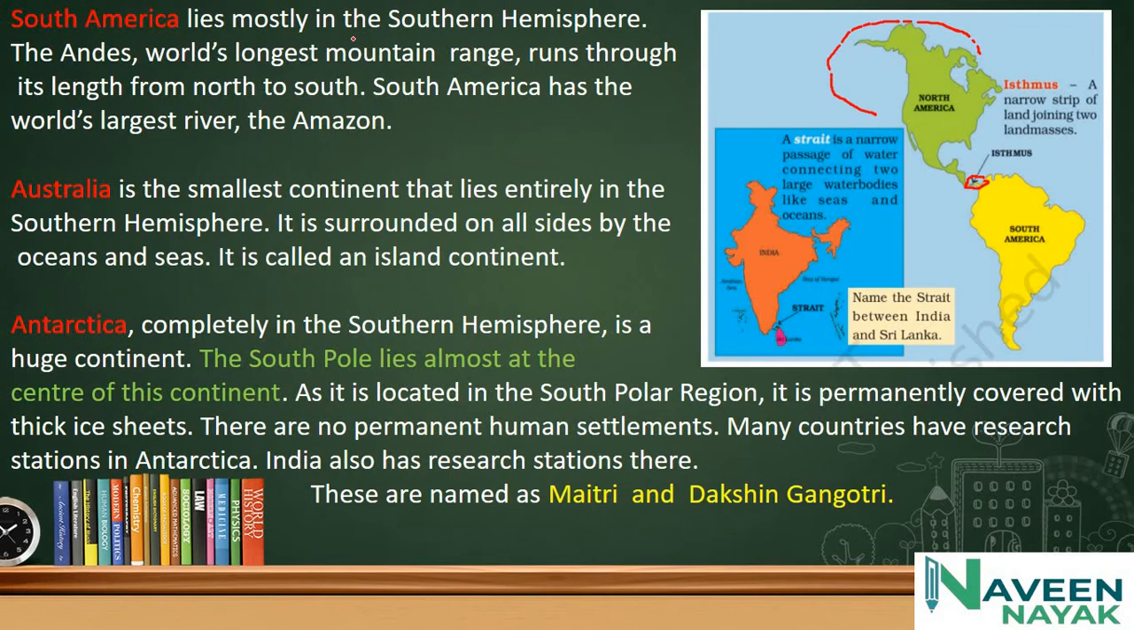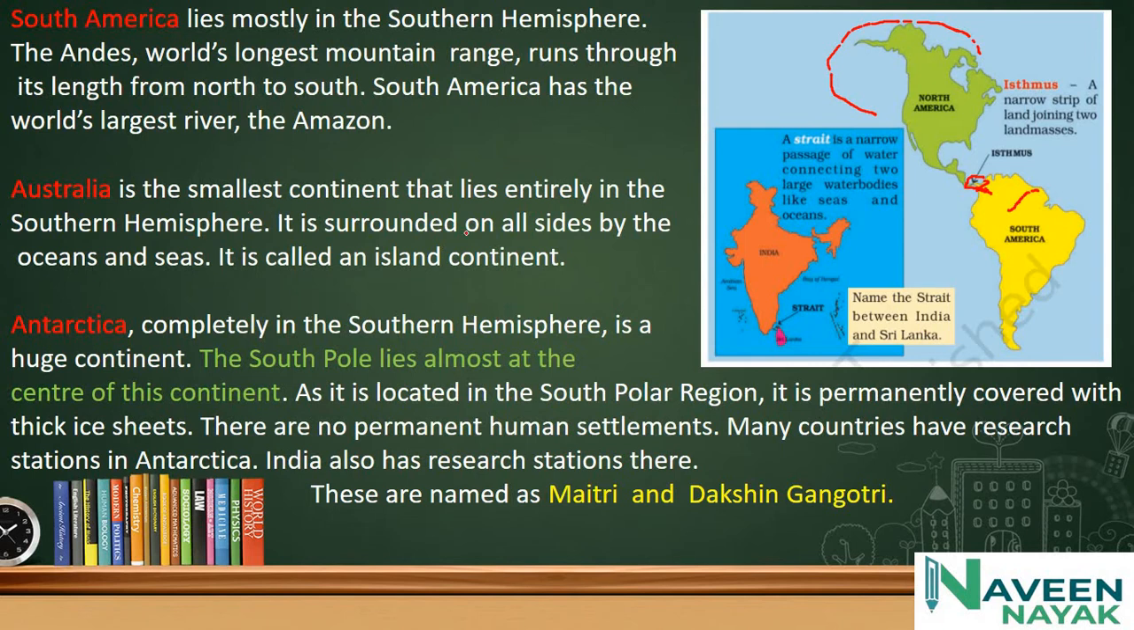South America lies mostly in the southern hemisphere. The Andes, the world's longest mountain range, runs through its length from north to south. South America has the world's largest river, the Amazon. The Amazon is in the South American continent.